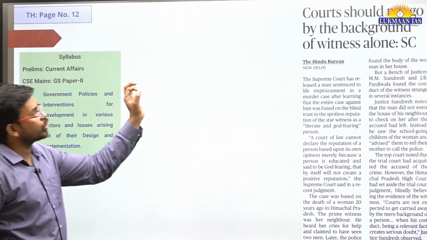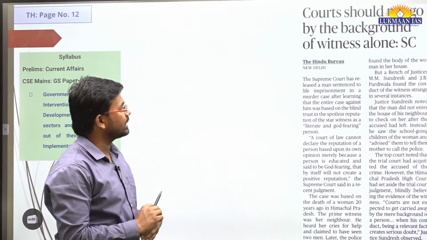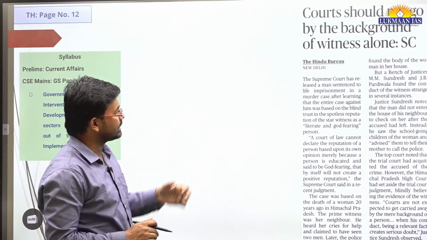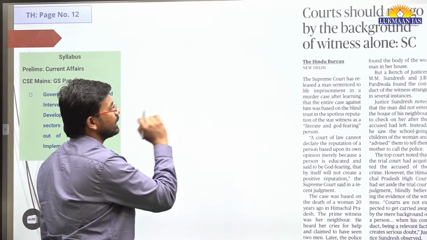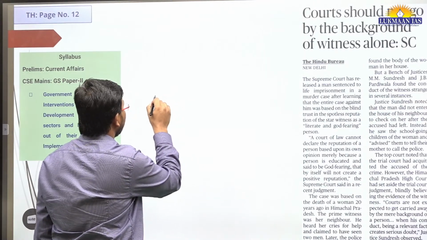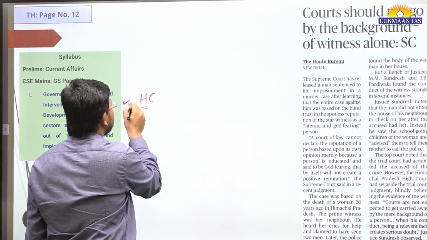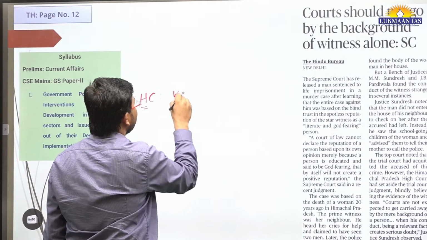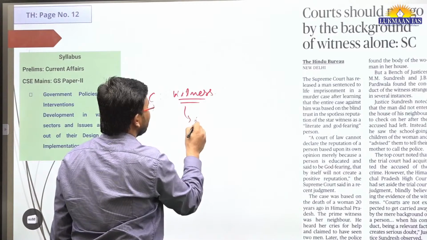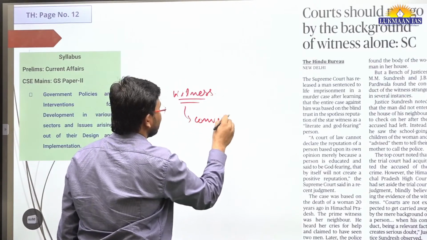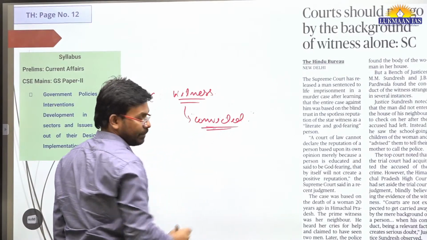Here it says the court should not go by the background of the witness alone. There was a case in one of the states in India. In that case, a High Court took the opinion of a witness, and according to the opinion of the witness, they convicted people, and these people are in jail.